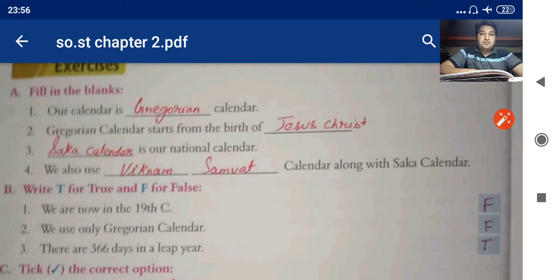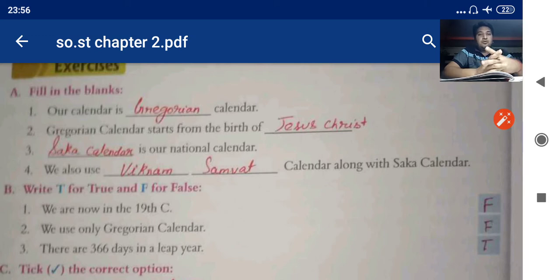The first question, true or false? We are now in the 19th century. No, 21st. It is mentioned in the chapter. It is false. We use only Gregorian calendar. Here only term is mentioned. If only must be not here, so we can say yes, it might be true, but it has used only, so it is false.